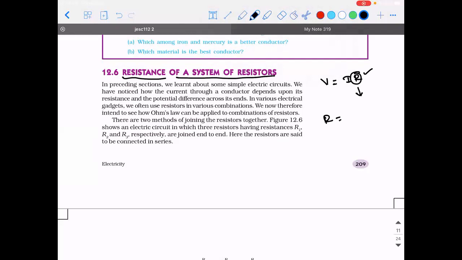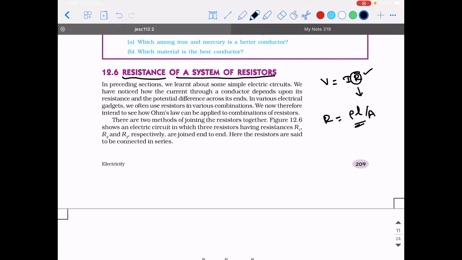Okay, so what does it mean? You're saying it is going to oppose the flow of charges, no? So is it a property for a conductor or for an insulator? Conductor, sir. Yes, because in this chapter, our discussion is all about electricity, and electricity is possible only through conductors, right? So R is equal to, we saw another formula, rho into L divided by A. So what are all the parameters on which it depends? It depends on the length and the area of cross section.